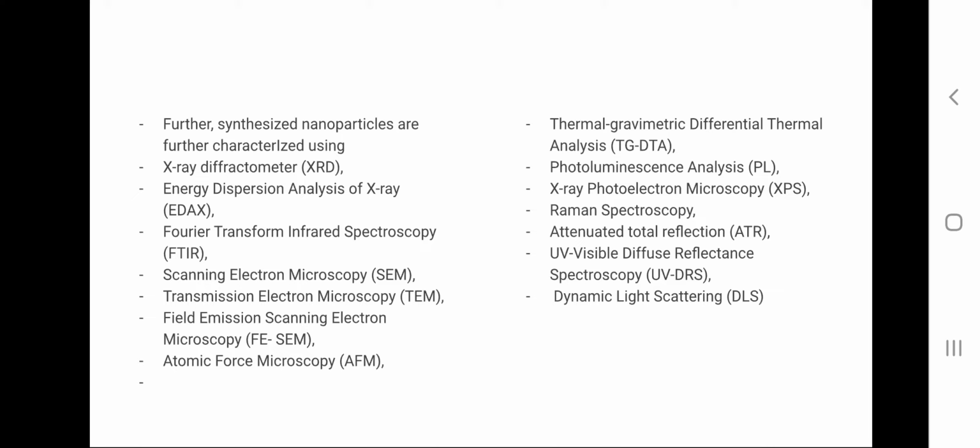So these are the different instruments which we are using for analysis of the nanoparticles which we have synthesized.